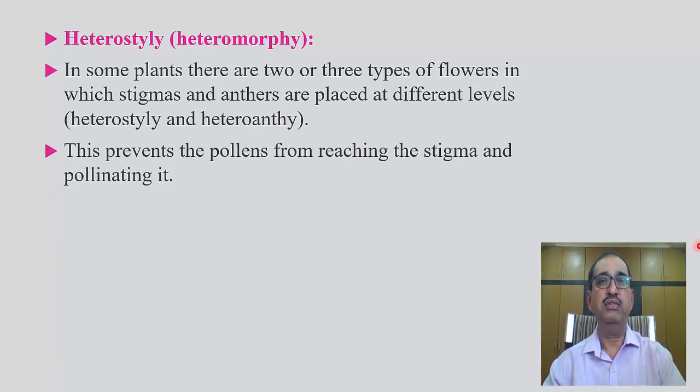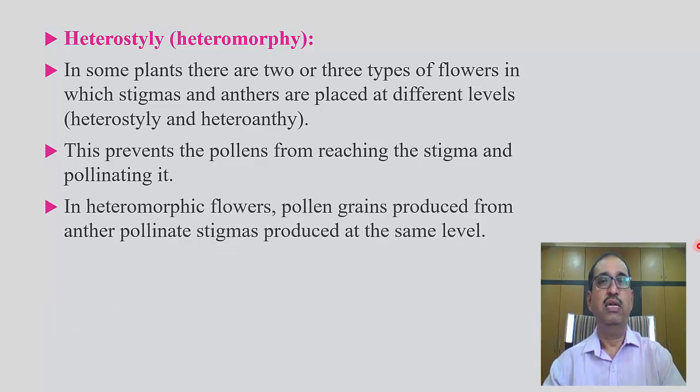This prevents the pollen from reaching the stigma and pollinating it. In heteromorphic flowers, pollen grains produced from anthers pollinate stigmas situated at the same level.